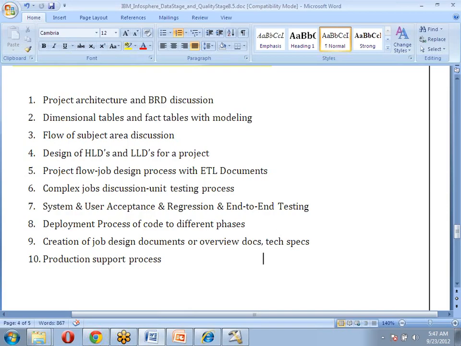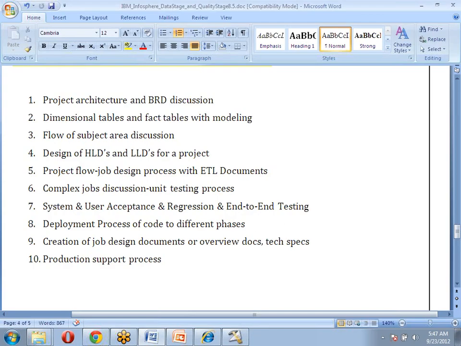For example, we find there is some issue. We ask the production team not to run the job. We are going to fix it within 1 or 2 days. We fix that job and send the new code to them. They are going to deploy the new code in their environment and run it.